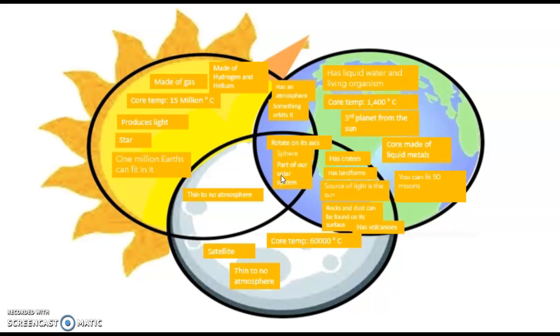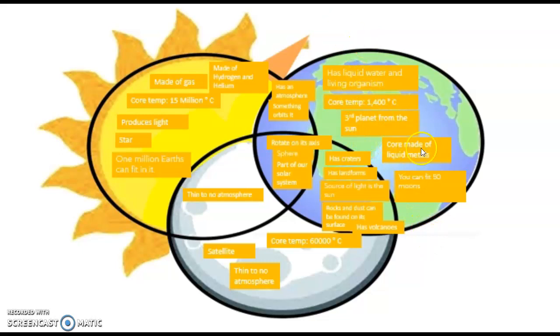Some characteristics you could have said for the Moon is that it has thin to no atmosphere. It's not very hot, right? So the core temperature is only 60,000 degrees Celsius, which means it's not very hot. It's a satellite because it goes around our Earth. You could have also said that it has rocks, it has volcanoes, it has craters, it has landforms.